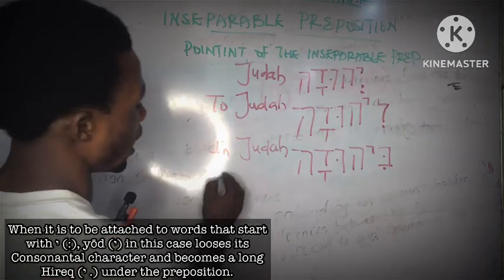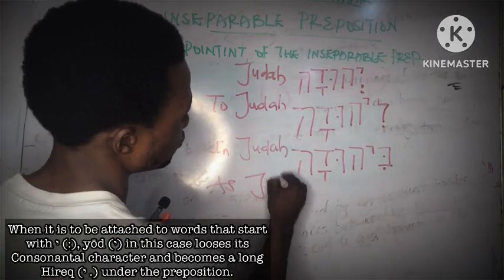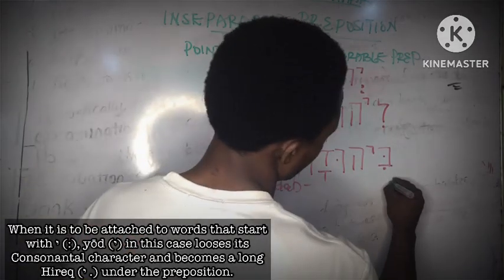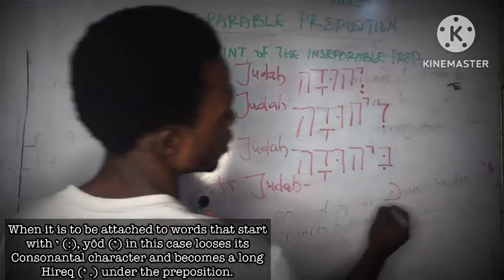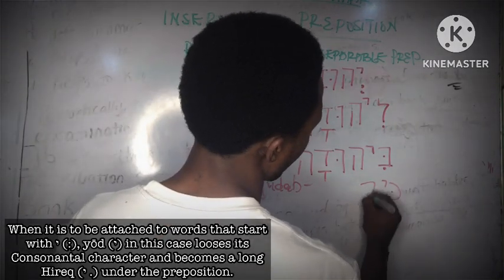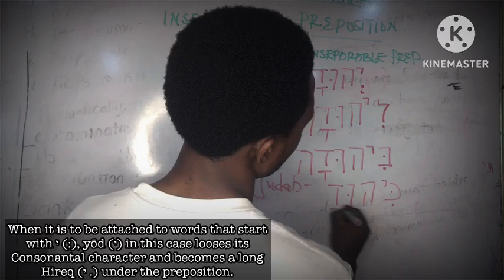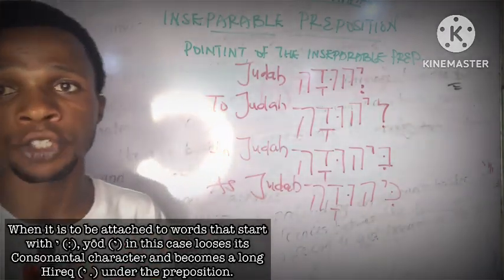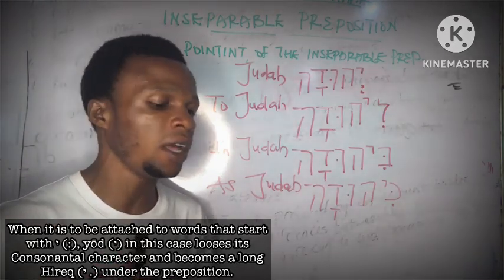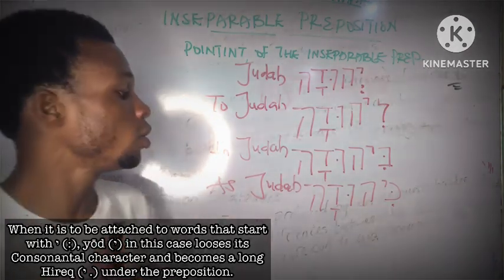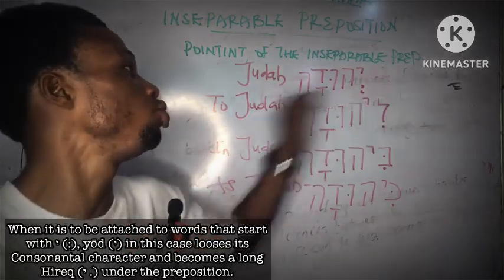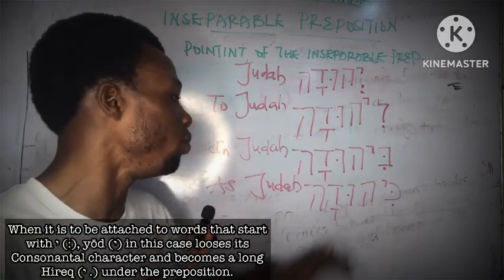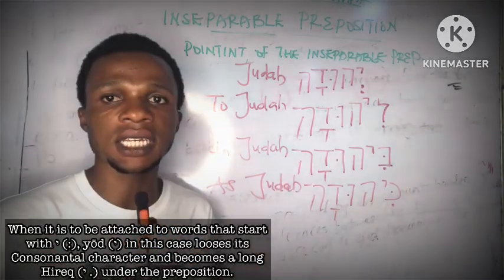And the third one is as Judah. Don't forget that our as is kaf, letter K. So therefore it's going to follow the same thing: Kiyehuda. Sorry, I may not be able to transliterate for you, but I believe that you have gotten to the stage of understanding or reading in the original letters yourself. So this is Liyehuda, which means to Judah. This is Biyehuda, which is in Judah, and we have Kiyehuda, which is as Judah. So that is the third rule.